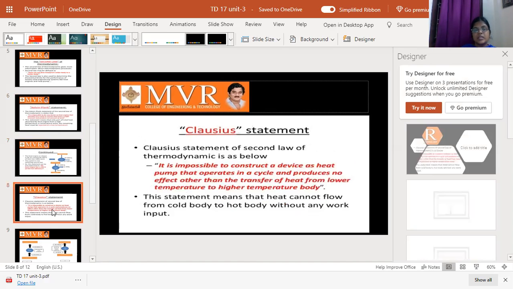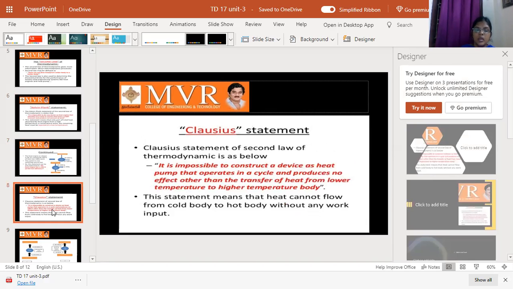Now we enter into the Clausius statement. So what does the Clausius statement say? The Clausius statement of the second law of thermodynamics is as below. It is impossible to construct a device, such as a heat pump, to operate in a cycle and produce no effect other than the transfer of heat from a lower temperature body to a higher temperature body. This statement means that heat cannot flow from a cold body to a hot body without any work input.